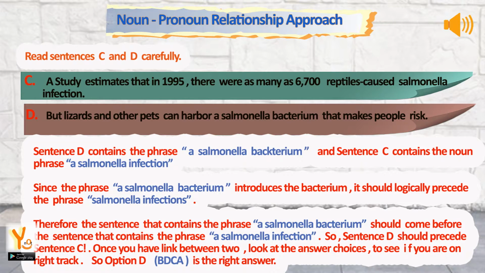Read sentences C and D carefully. Sentence D contains the phrase a salmonella bacterium, and sentence C contains the noun phrase a salmonella infection.